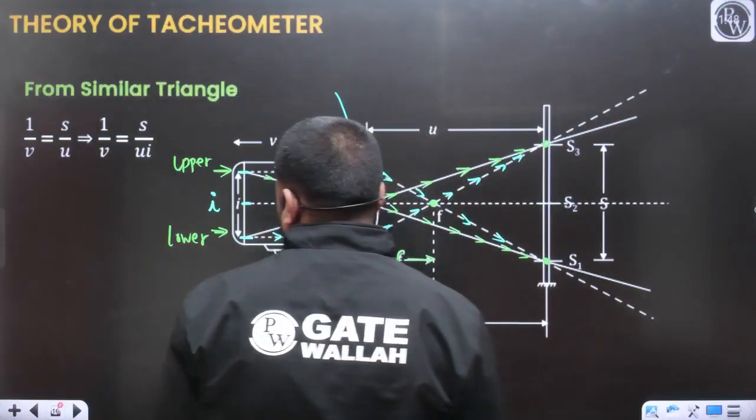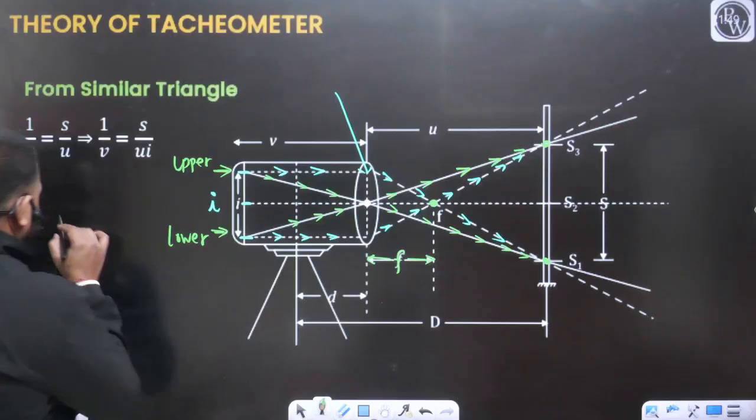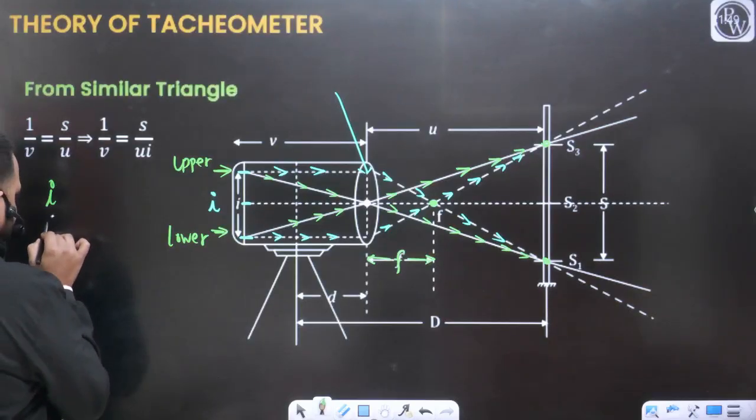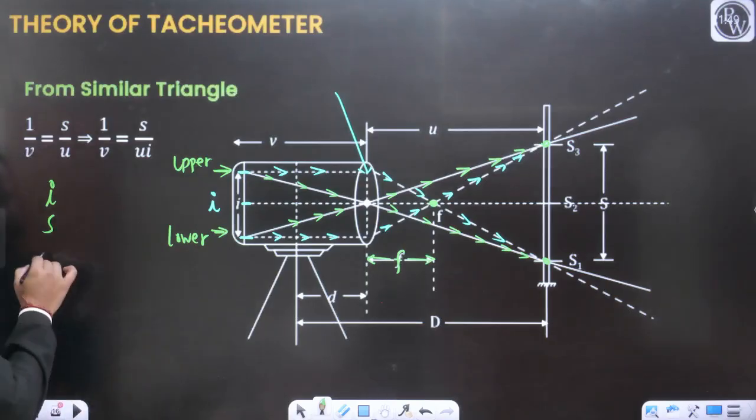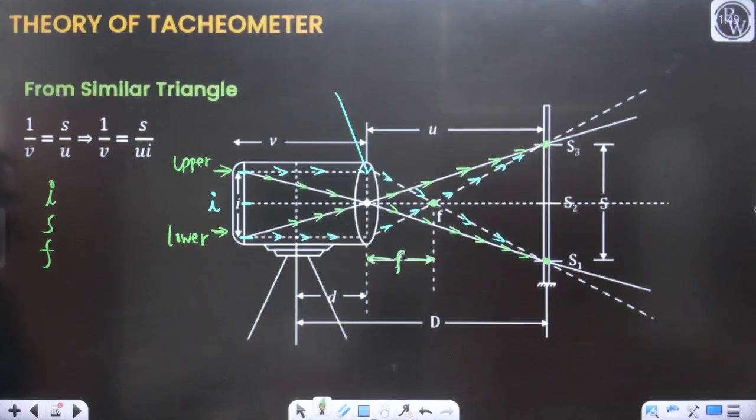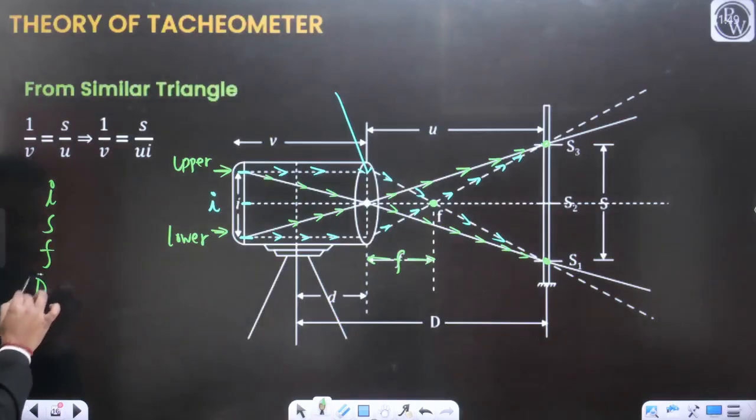We have already introduced I, we have already introduced S. Now one more term we have introduced is the small f. Small f is the focal length of the objective lens. Let's say capital D. Refer to the diagram.